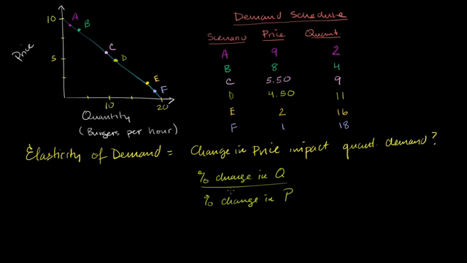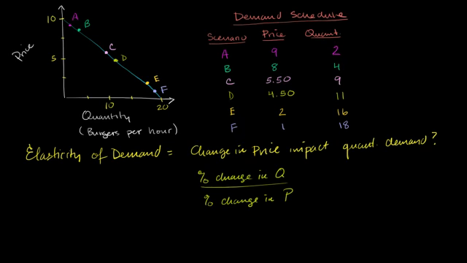And the reason they do this, as opposed to just saying change in quantity over change in price, is because that would give you a number specific to the units you're using. It would depend on whether you measure quantity per hour, per week, or per year. But when you use a percentage, it is a unitless number, because you're taking a change in some quantity divided by that quantity, so the units cancel out.